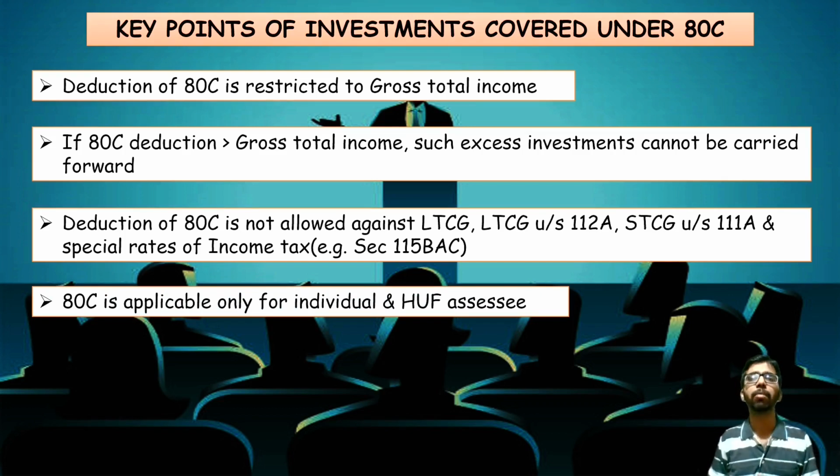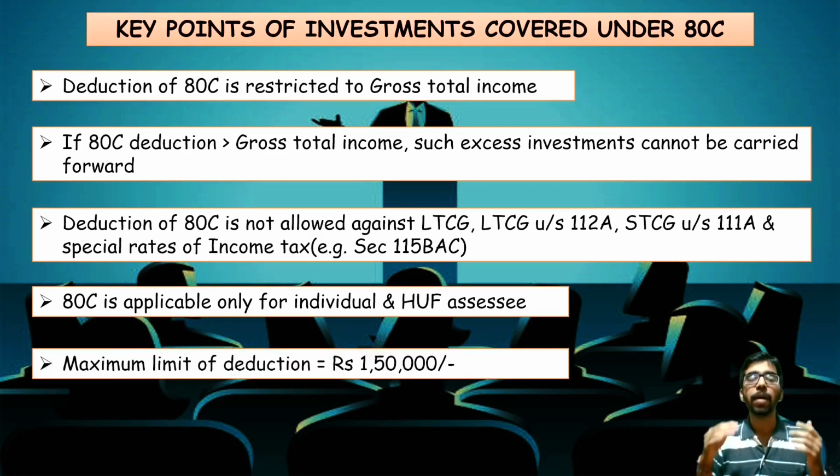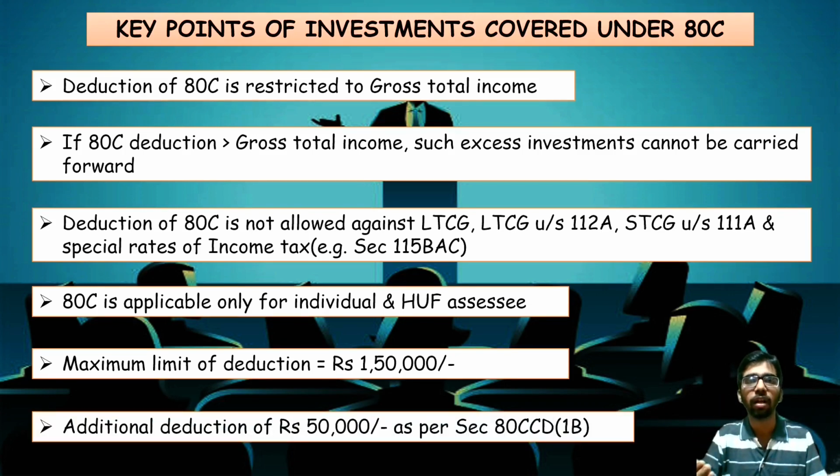Next key point, 80C is applicable only for individual and HUF assessees. It is not applicable for any other assessees, for example company or society. Next, the maximum limit is 1,50,000. Next, an extra 50,000 can be given under section 80CCD subsection 1B in case of NPS. If the assessee contributes, a contribution to the extent of 50,000 can be given extra, in excess of 1,50,000. These are all the key points you should remember before investing in the 80C category investments.